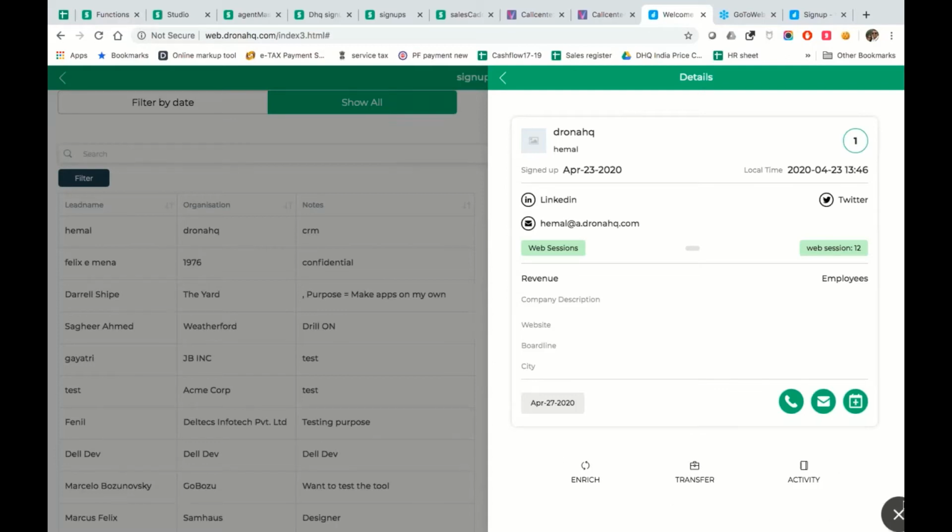And as you can see, we have 3 additional buttons. One is to transfer this lead to another colleague. Or maybe I want to do more activity, or I want to enrich more data about this particular lead. So there are 3 things that I could do on top of this particular card. Now let's look at each one of them.